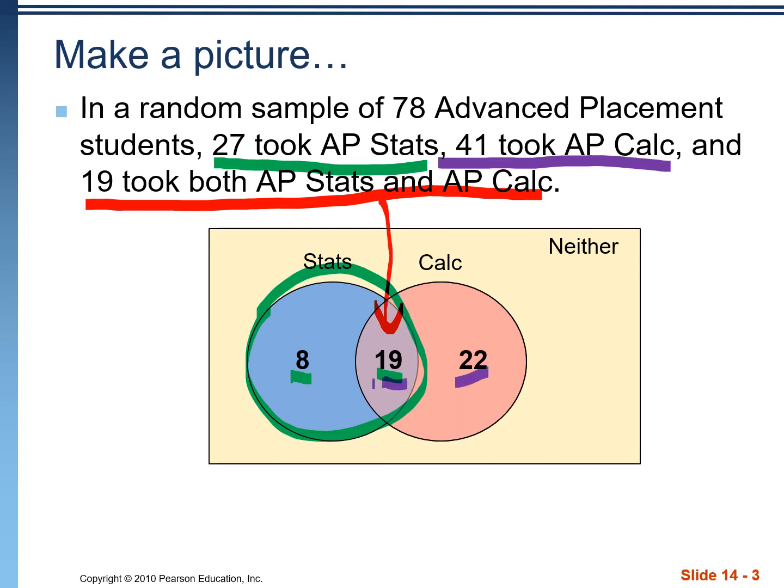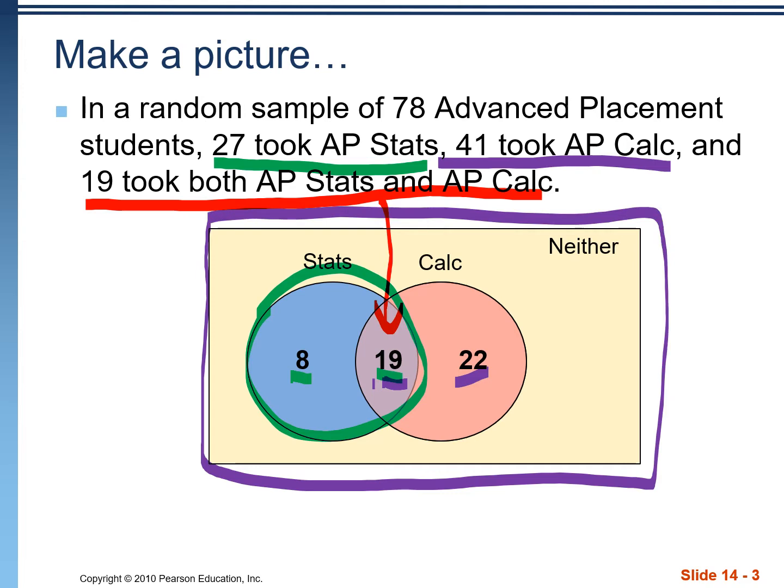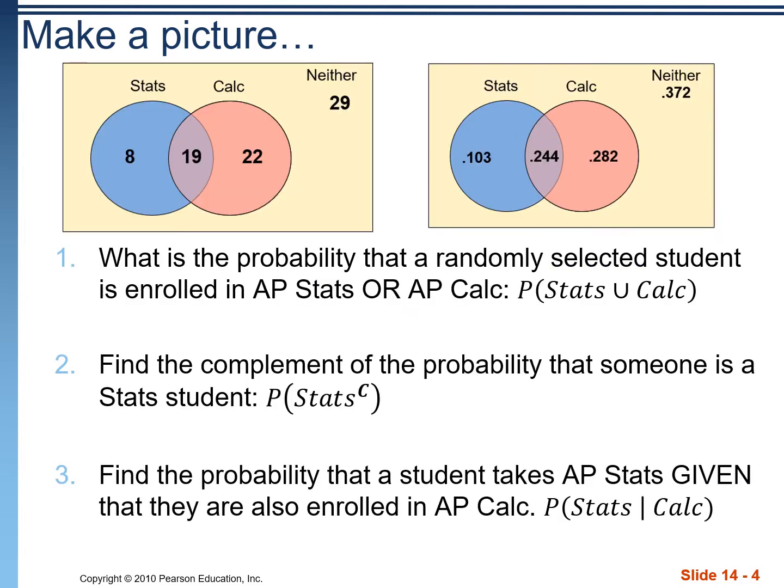Now there's 78 people in our sample altogether, which means our full sample space, which is this rectangle right here, needs to total 78 students. There are a few students in neither of these two classes. Adding up the three numbers in those circles, we have 49, which lets us figure out 29 are in neither class. We can make Venn diagrams with counts like we did on the previous slide, or we can make them using probabilities like I have here. I just switched all of those numbers to the percentage where they're out of 78 total students.